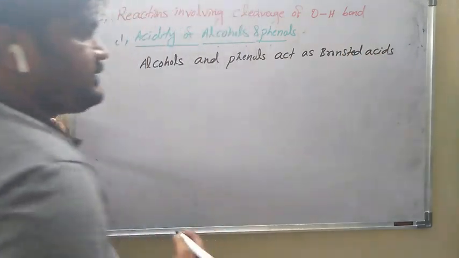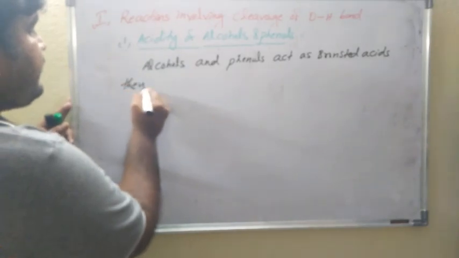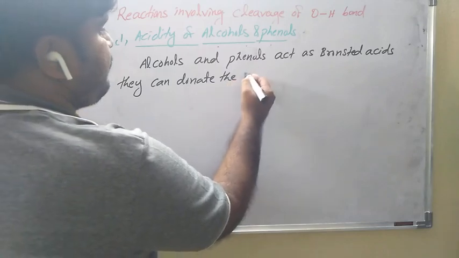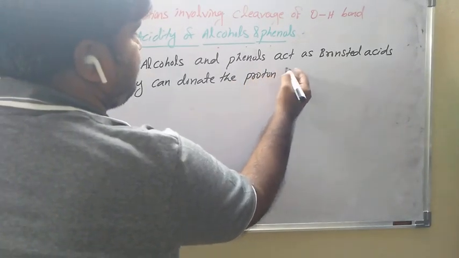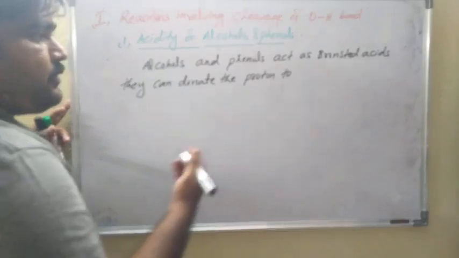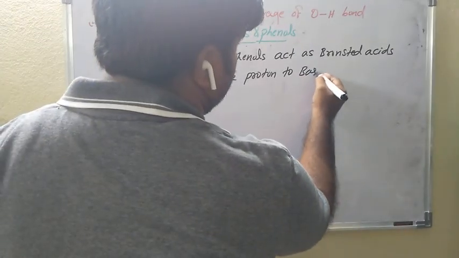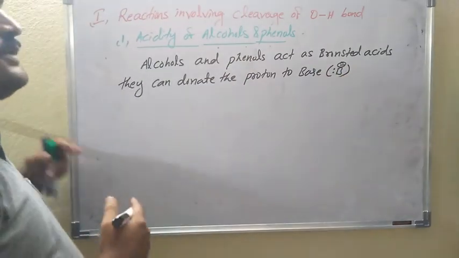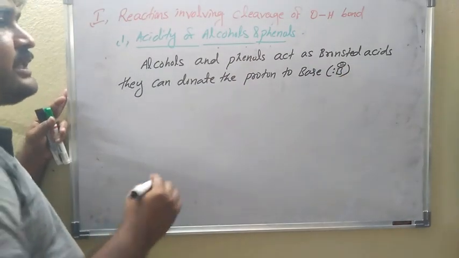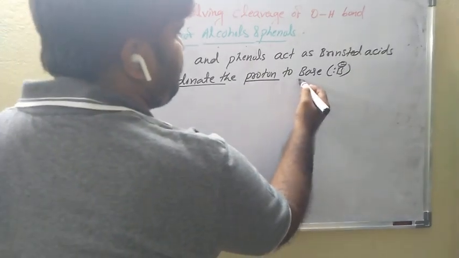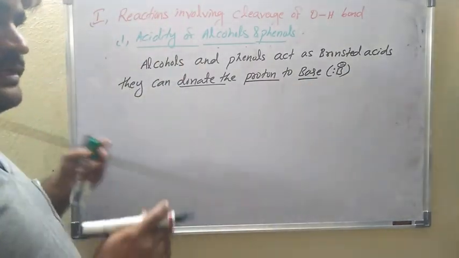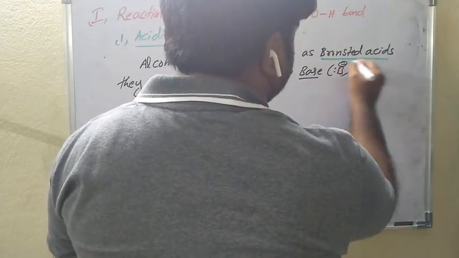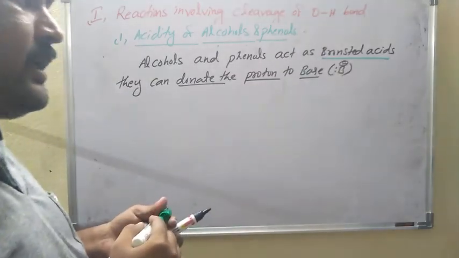Already you know Bronsted acid means they can donate the proton to a base. So alcohols and phenols act as what? Bronsted acids. Why? Because they can donate the proton to a base.